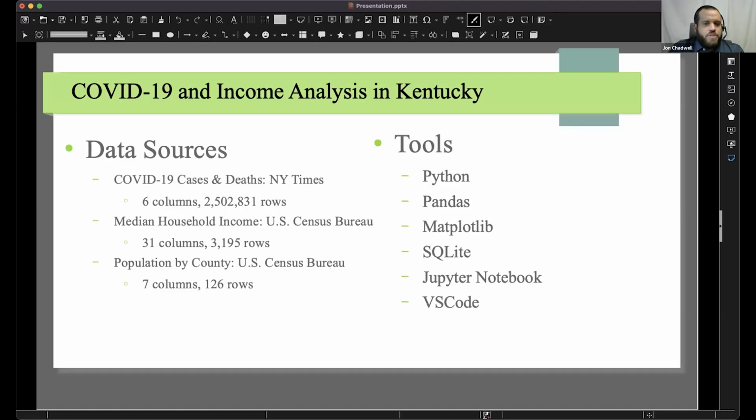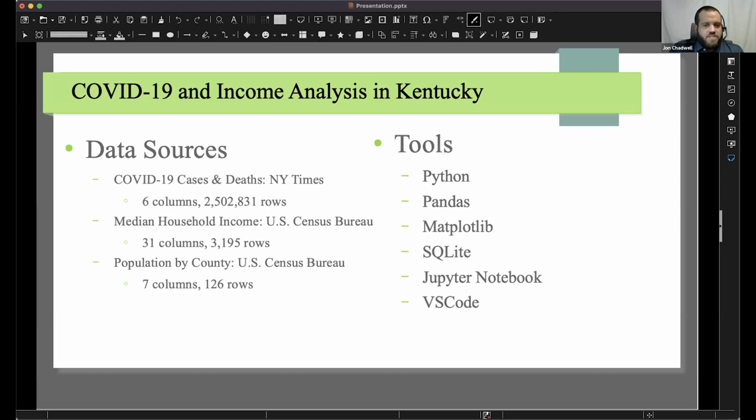I gathered data from three sources: county level COVID-19 cases and deaths from the New York Times, and both median household income and population data sets came from the U.S. Census Bureau. Between the three data sets, there were over 2 million rows and 40 columns of data. I filtered it down to just Kentucky counties, removed an unknown county, and cleaned extra text and notes so that the data sets would merge correctly.